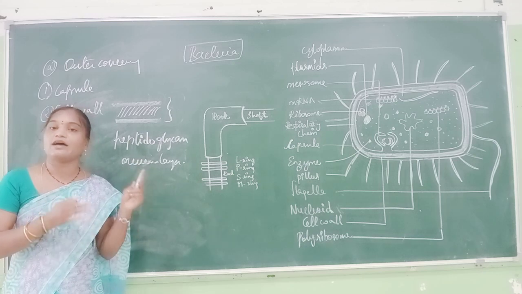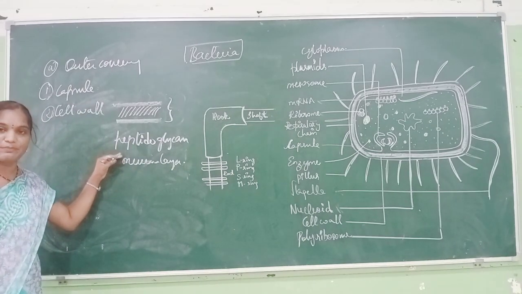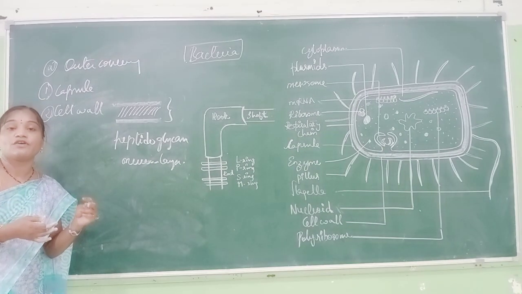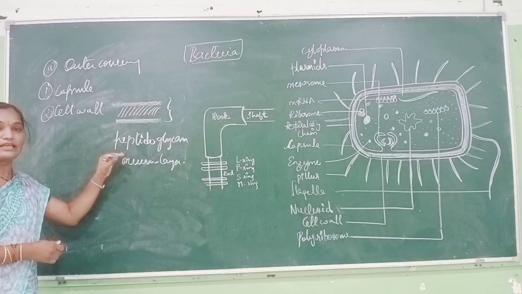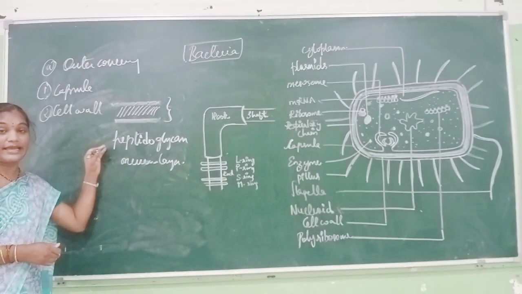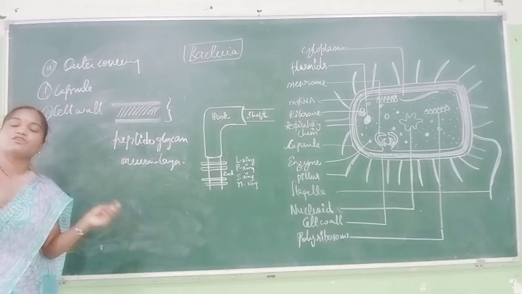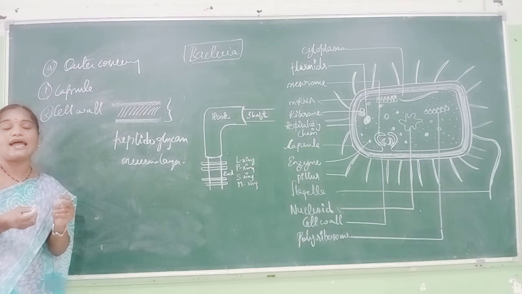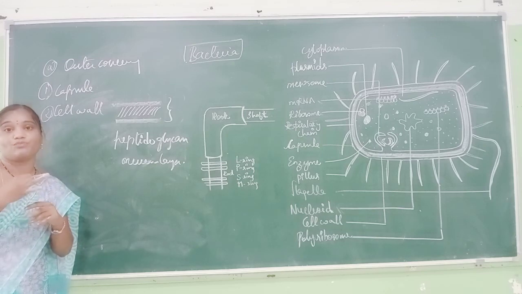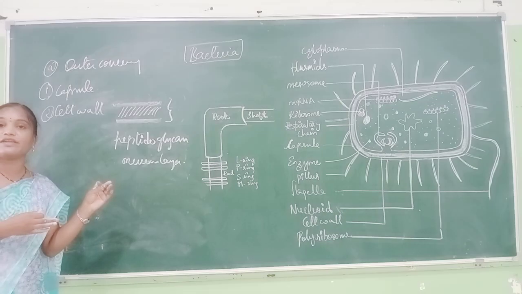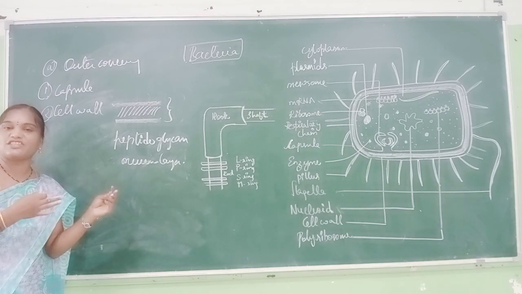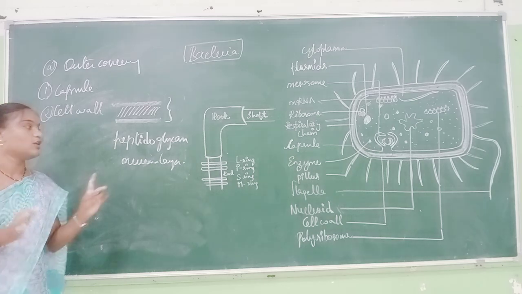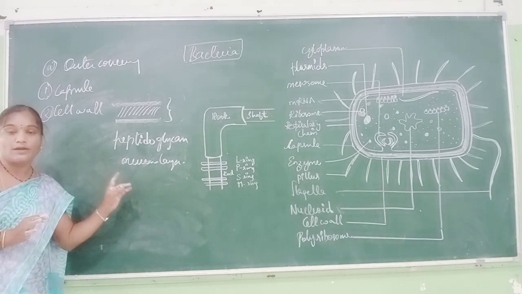Gram positive bacteria will be having more amount of peptidoglycan layer, meaning a thick peptidoglycan layer, and less amount of phospholipid bilayer, protein layer. That is in the case of gram positive bacteria. Coming to gram negative bacteria, a very thin layer of peptidoglycan is present and a very thick protein layer. That is the difference between gram positive and gram negative bacteria based on their cell wall, according to the staining technique. So this is the peptidoglycan layer or murein layer.